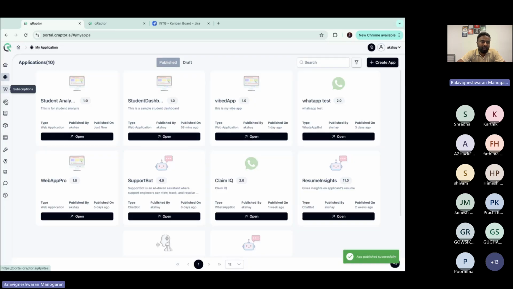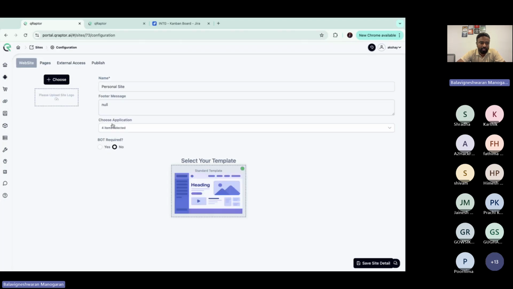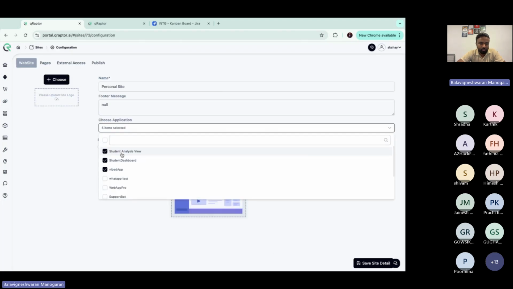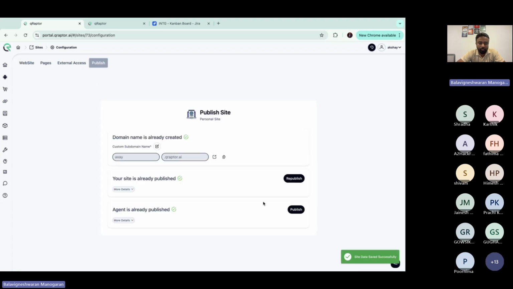There is a reason why I'm publishing it without creating the UI. I'll explain that. And I'll go to the site and show the student analysis view. And in publish, I'm going to republish the agents. I'm not republishing the site purposefully because I haven't done any UI changes. Only the agents I am publishing.